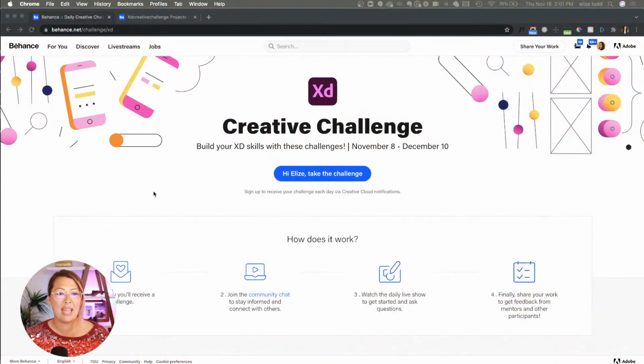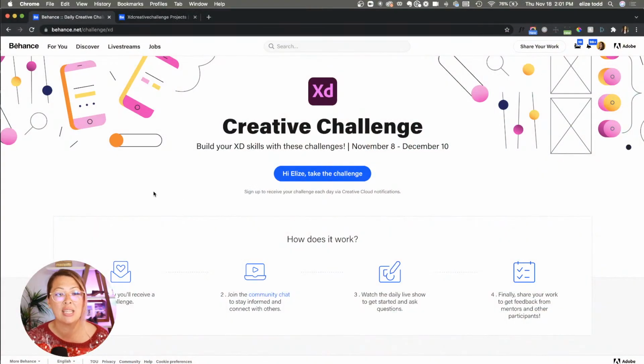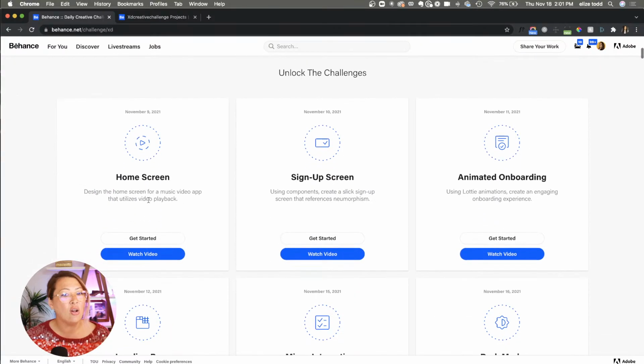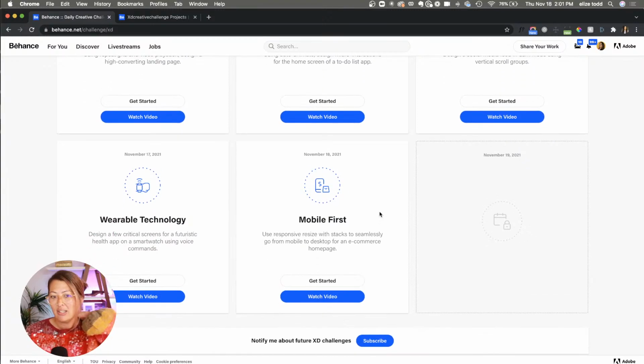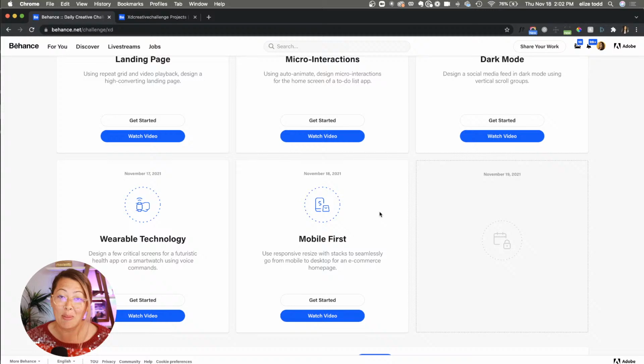So let's take a look at my screen, what we're working with today. This is the Daily Creative Challenge landing page where you're able to enroll into the challenge with this big blue button right here. From there, you're going to see all of your challenges. We've seen now seven challenges unlocked. Who's completed all of them? Props to you, and props to you whoever thinks that they're gonna complete all of them.